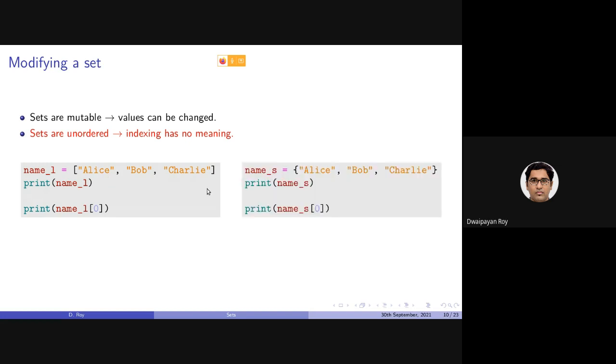But can we do something similar here? The answer is no. Why? Because this statement is not defined for a set. As sets are unordered, indexing has no meaning.